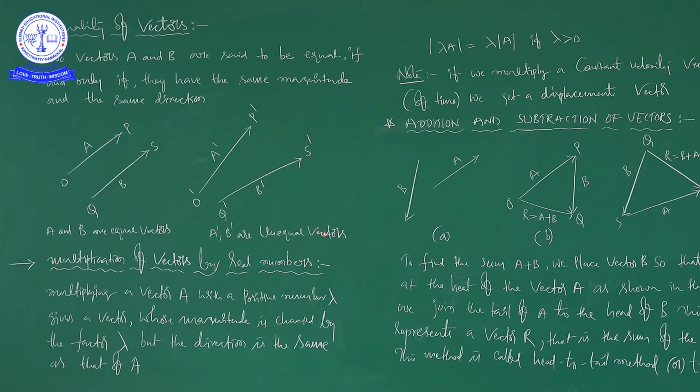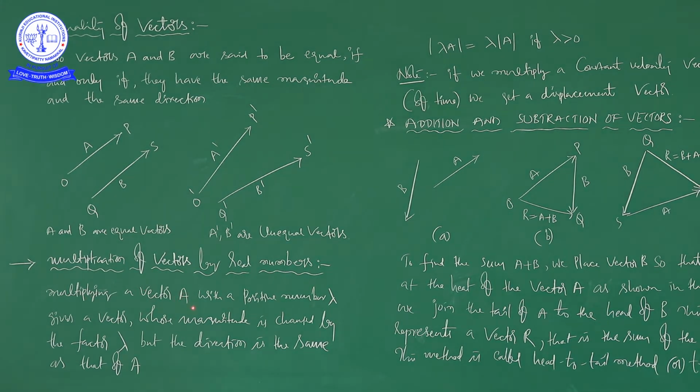Next, multiplication of vectors by real numbers. See here, so that was equality of vectors. Now we are going to discuss multiplication of vectors by real numbers.